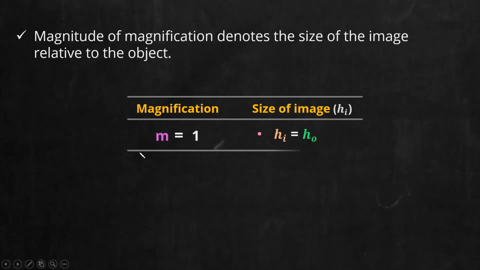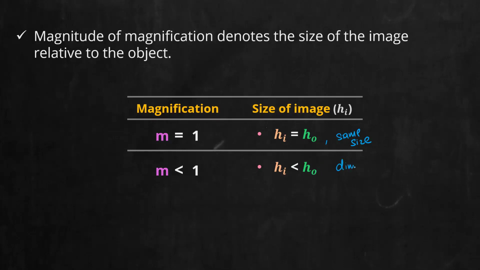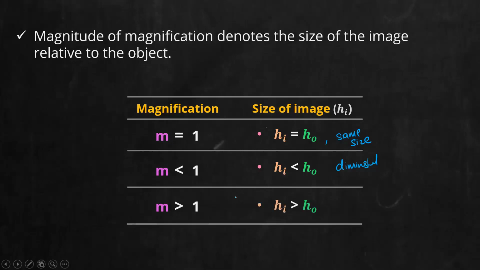Fine. Now next is when magnification can be less than 1. If magnification is less than 1, it means the height of the image will be less than the height of the object, or we will get a diminished image. So on the side you can write: HI equal to HO means same size, HI less than HO means the image is diminished. Now the last option: M greater than 1. The image will be greater than that of the object, or you will get an enlarged image. These are the 3 cases. Note it down separately and study.